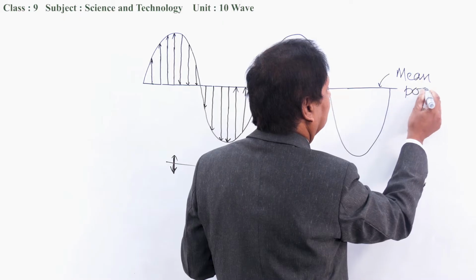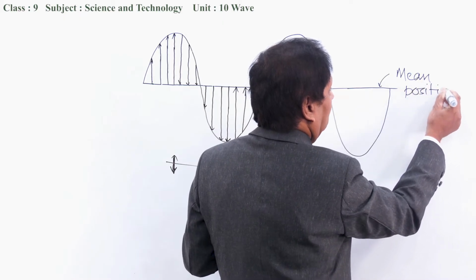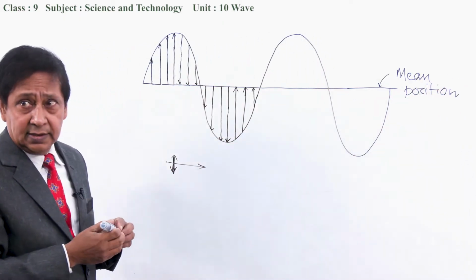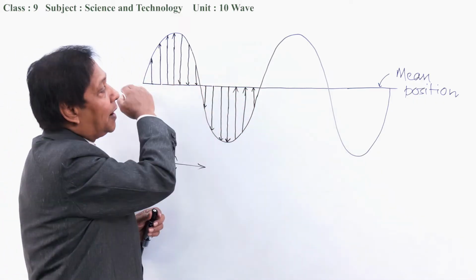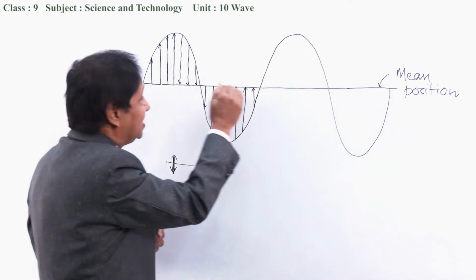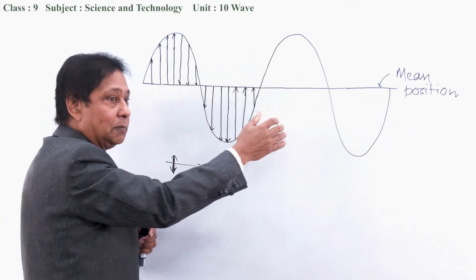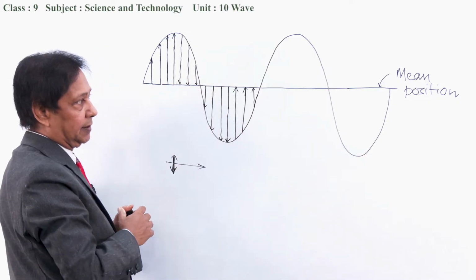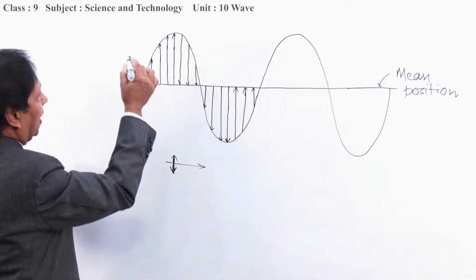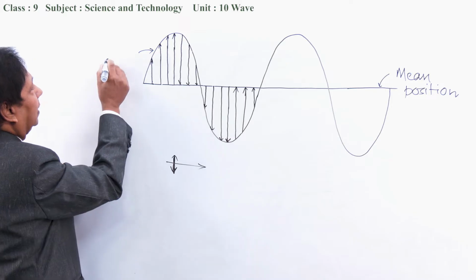Mean position. What does it mean? Mean position means when the wave was not produced, at that time the particles were present on this line. And this is called the mean position of the wave, or mean position of the particle of the medium. And this part is called crest.